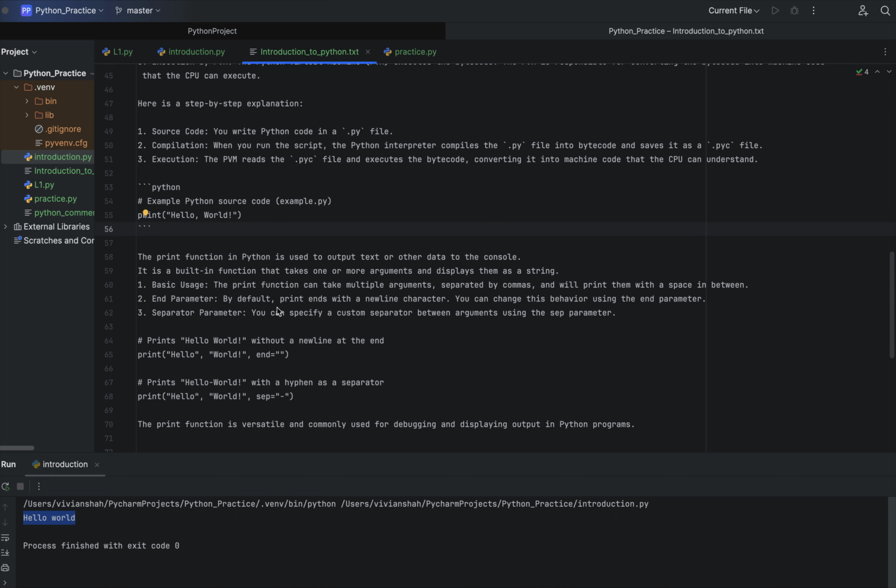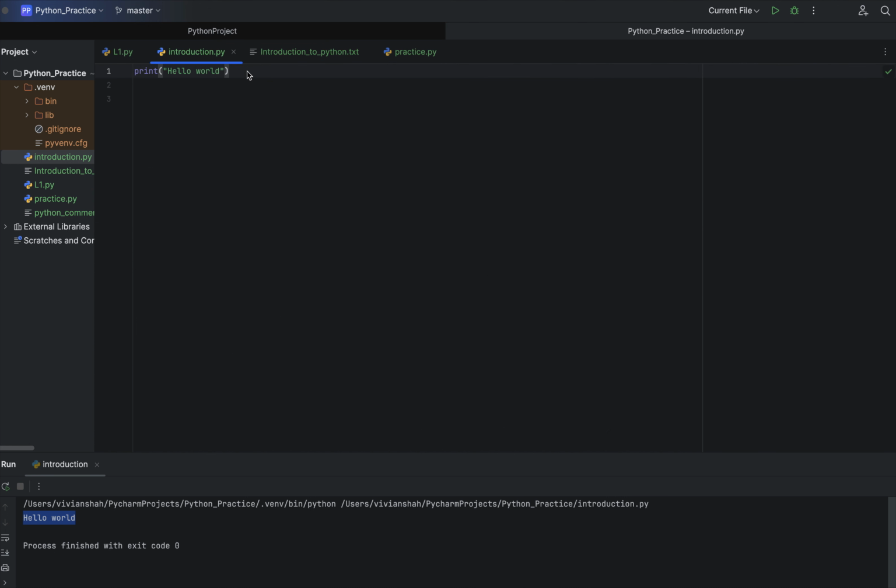Now we can see some more points here. It is a built-in function that takes one or more arguments and displays them as a string. So the print function takes one or more than one argument and can display them. As of now, here I have given only one argument. Let me pass here Delhi, and let me pass some more arguments like Mumbai. Let us see two arguments. Is it printing for two arguments? Yes, we can see Delhi and Mumbai.